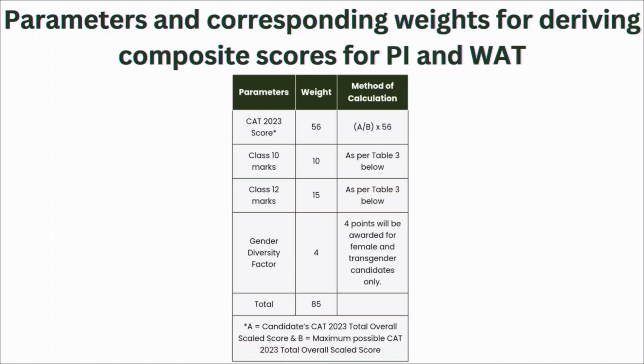Like your CAT score has 56% weightage, your class 10 score has 10% weightage, class 12 score has 15% weightage, and gender diversity has 4% weightage. So these are the various parameters on the basis of which the composite score is calculated, and on that basis you might have received the call for the personal interview round and WAT round.